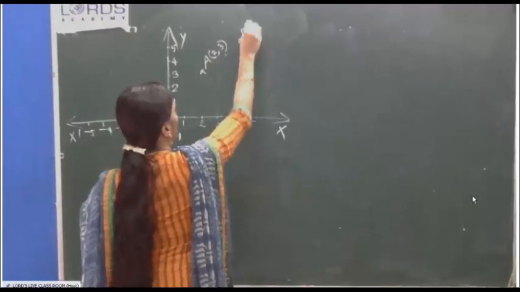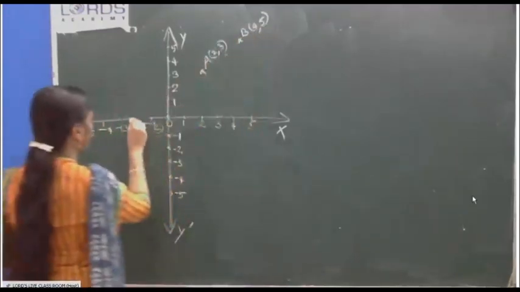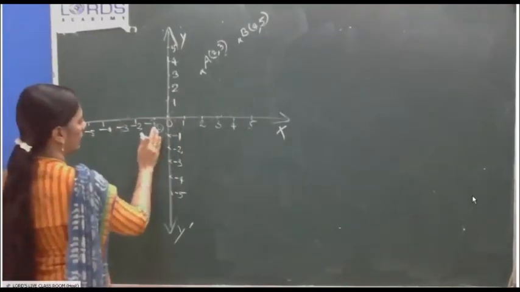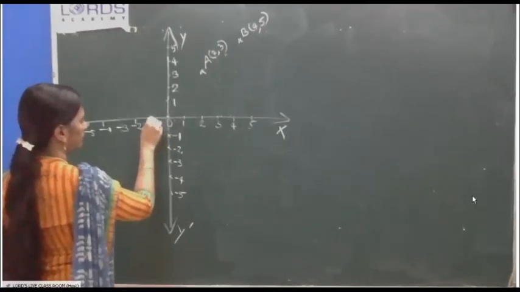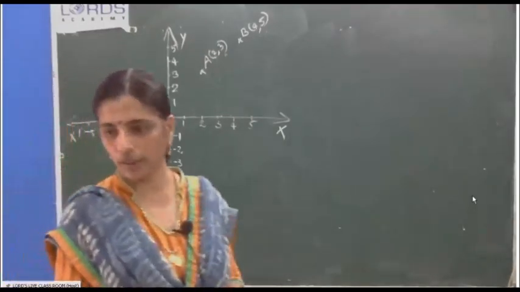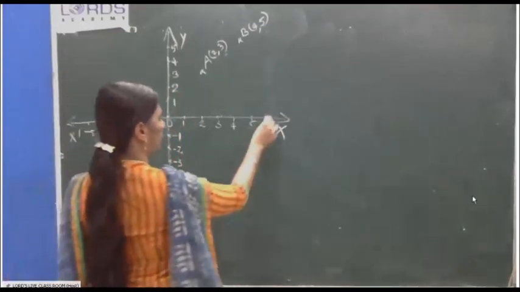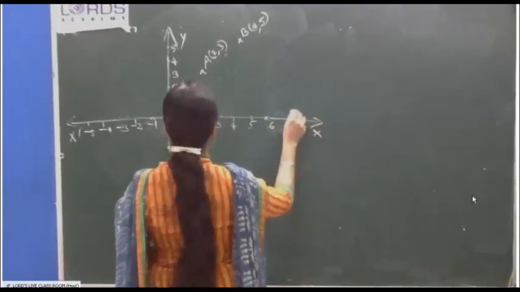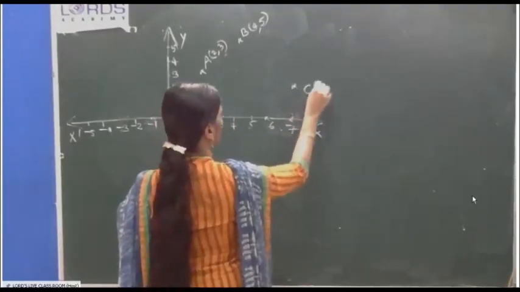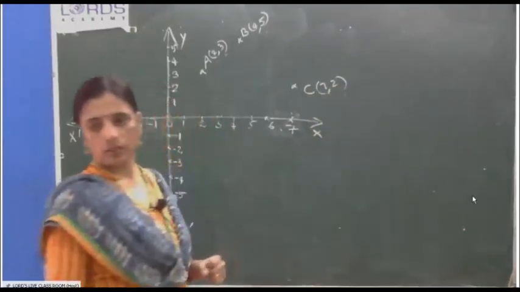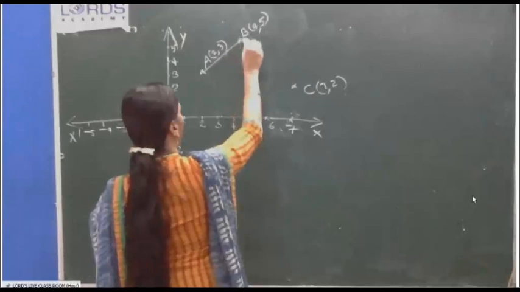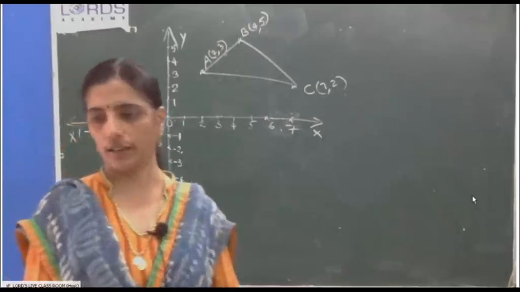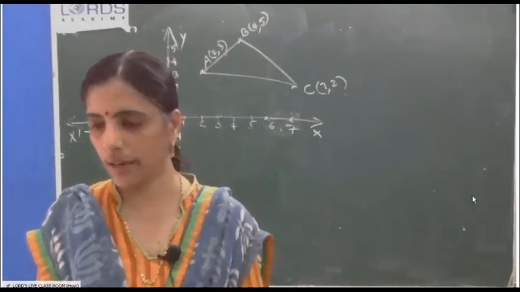This is B 4, 5. Next one, C 7, -2. This is C 7, -2. Now you join these, you will get a triangle. 1 mark you will get for this marking of ABC.